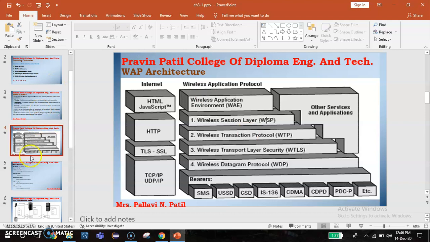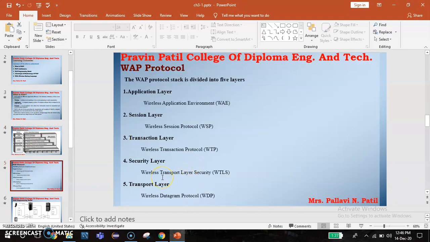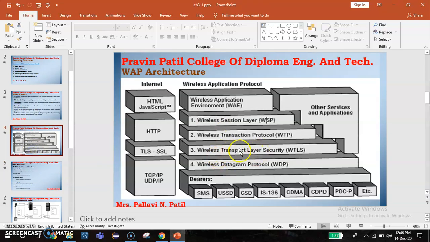The next is the security layer, that is Wireless Transport Layer Security, WTLS. This layer is a security protocol based on the industry standard Transport Layer Security. It provides transport layer security between the WAP client and the WAP gateway or proxy. The goals of Wireless Transport Layer Security are data integrity, privacy, authentication, and denial of service protection.